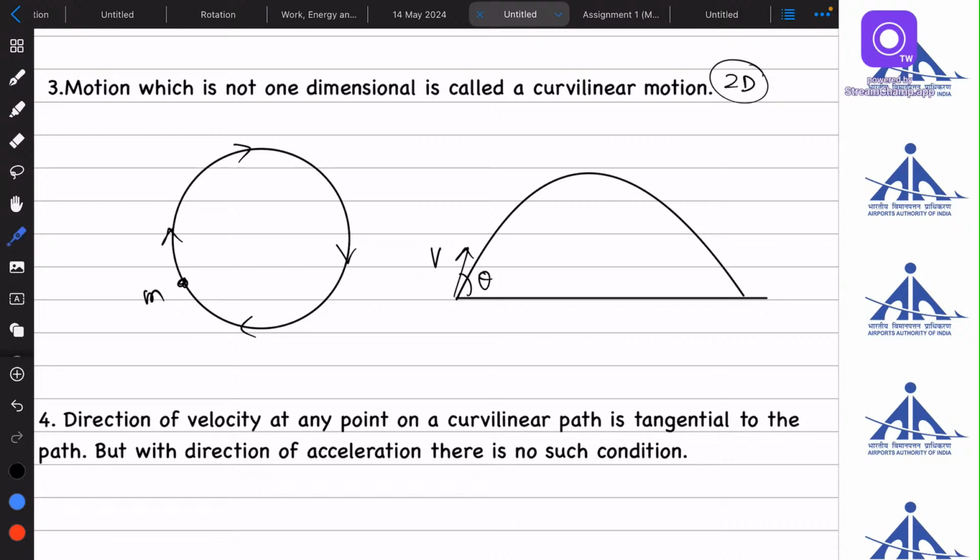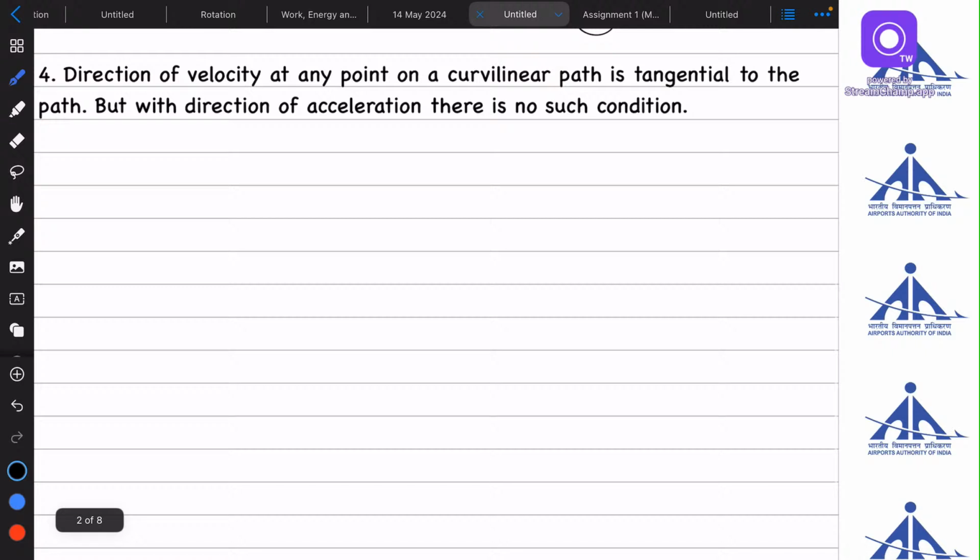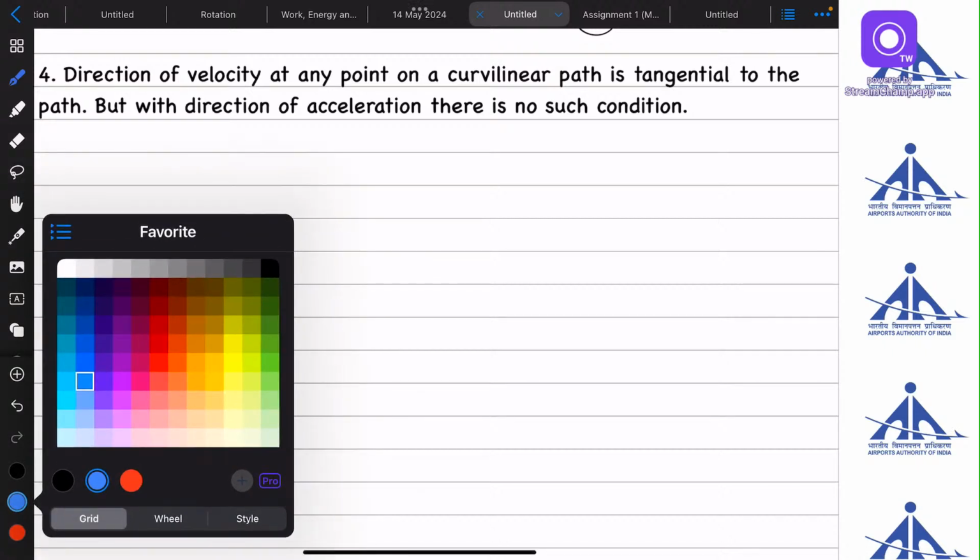Two-dimensional motion. Similarly, in this case also, you must have studied range and the maximum height. The range is in the x direction. The maximum height is in the y direction. This means that this is also an example of 2D motion. Both of these are examples of two-dimensional motion. This is a very important point to note. We have a concept hidden here.